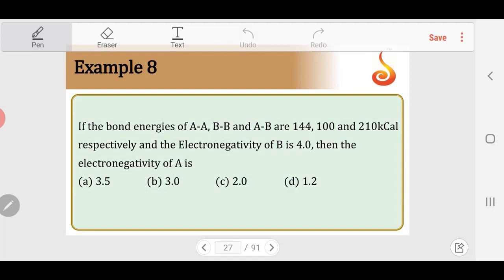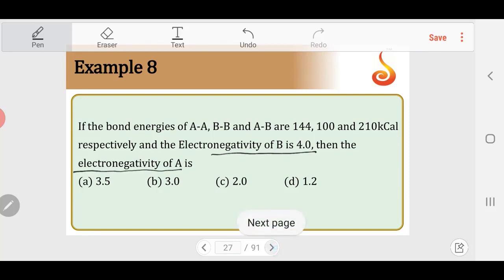Example 8. If the bond energies of AA, BB and AB are given as 144, 100 and 210 kilocalories, and the electronegativity of B is given as 4 units on the Pauling scale, what is the electronegativity of A? So it is the Pauling scale of electronegativity. We have to approach it with the bond energy values.